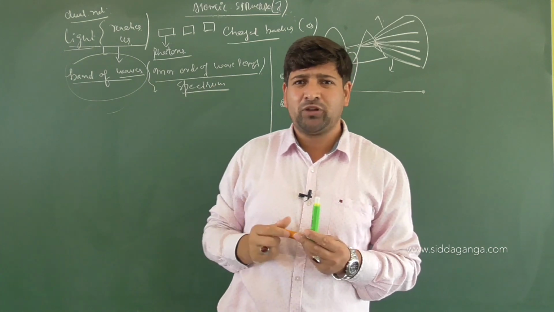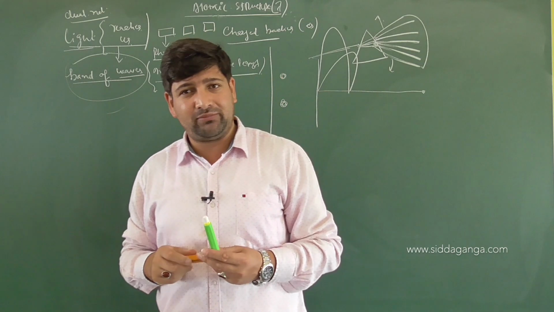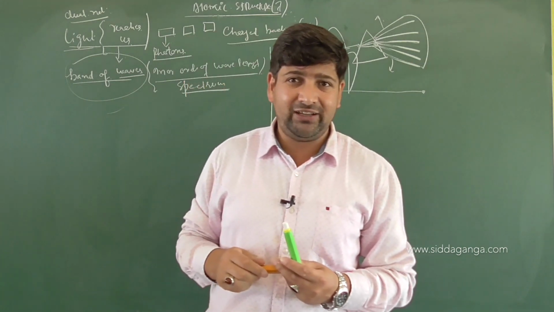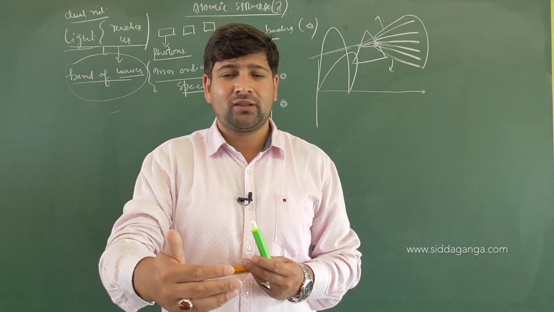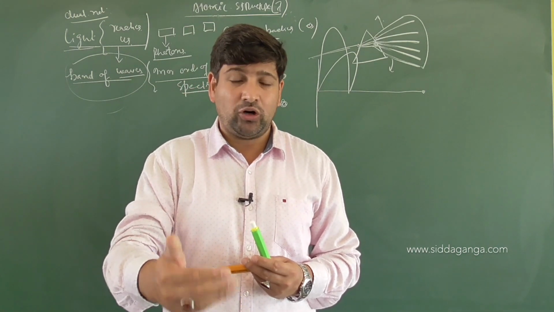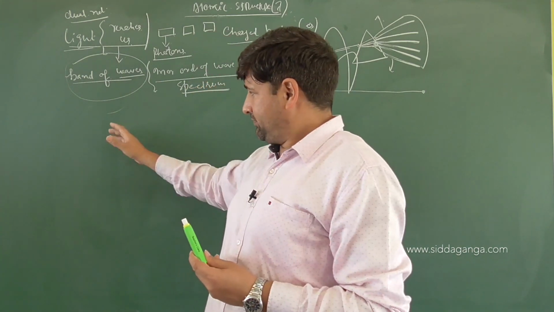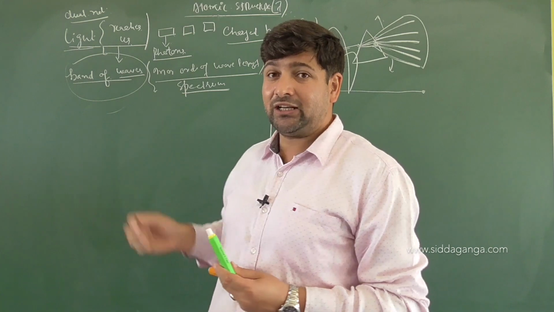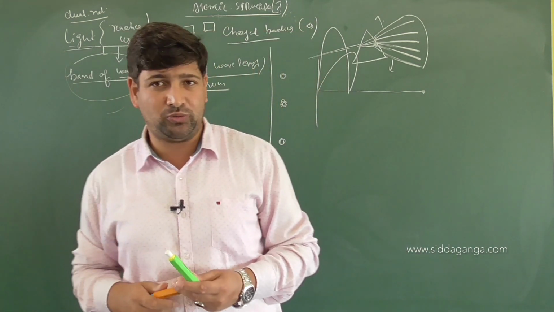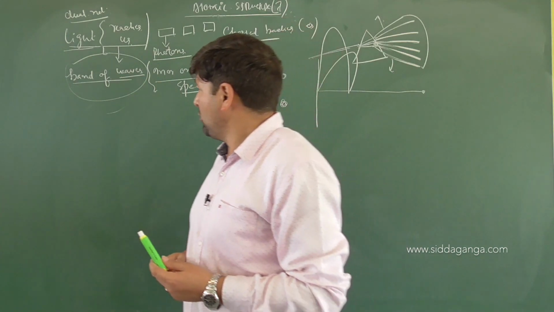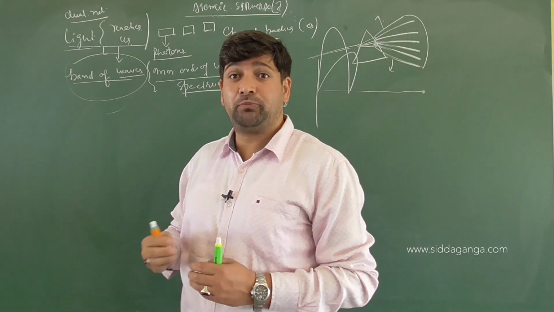In simple ways, if you are asked what the electromagnetic spectrum means, the electromagnetic spectrum is the arrangement of waves or radiations in terms of their increasing wavelengths or decreasing frequencies, because we will see in the next part of the same class what exactly the relationships are between frequencies, wavelengths, energies, and so forth. Clear, children? Good.